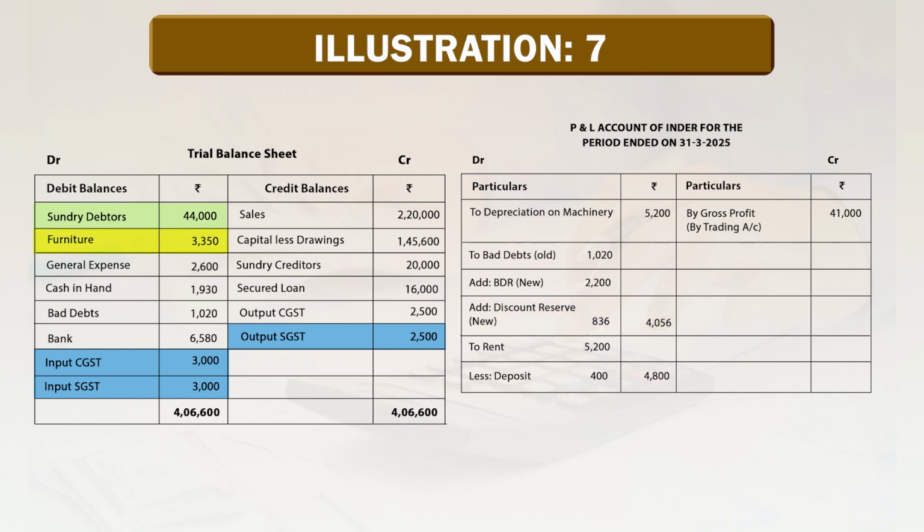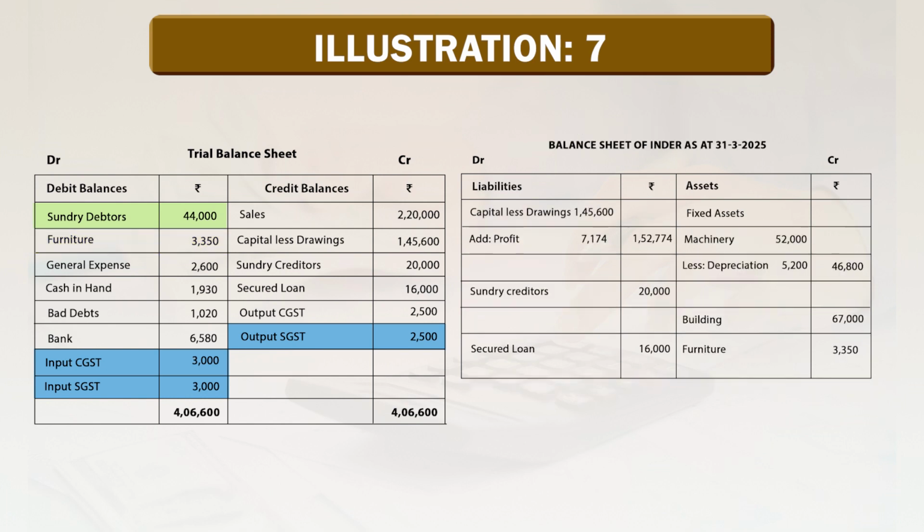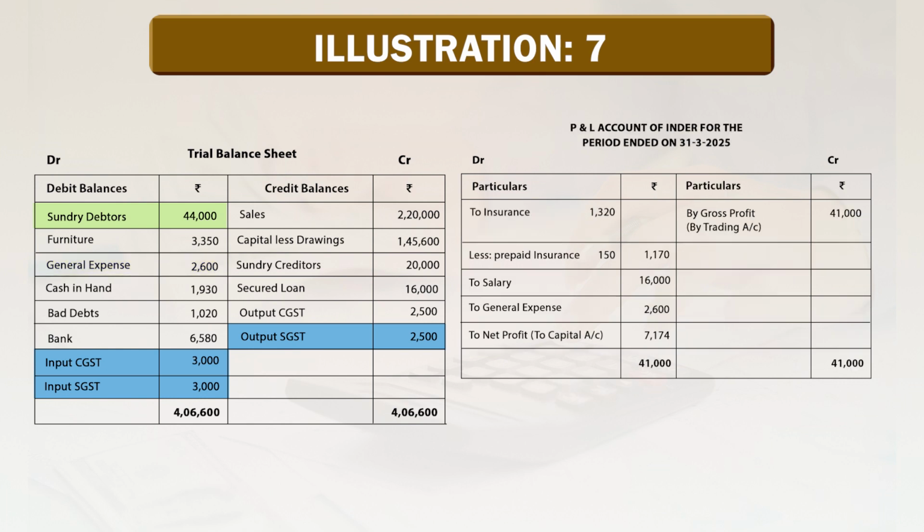Furniture 3,350 is a fixed asset. It goes to the balance sheet on the asset side as furniture 3,350. General expenses go to the profit and loss account on the debit side, general expenses 2,600. Cash in hand 1,930 is a current asset.